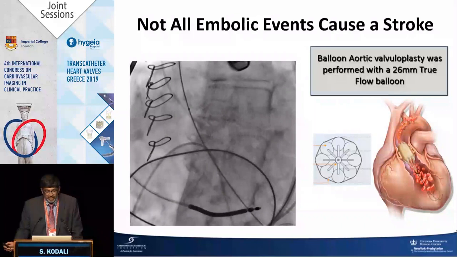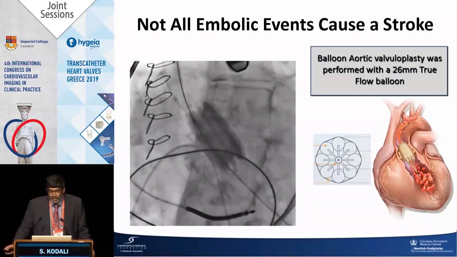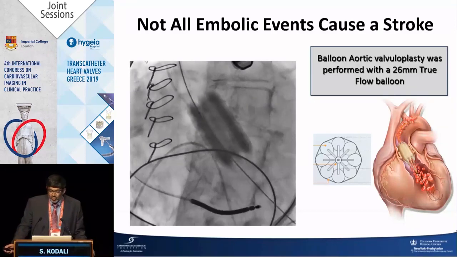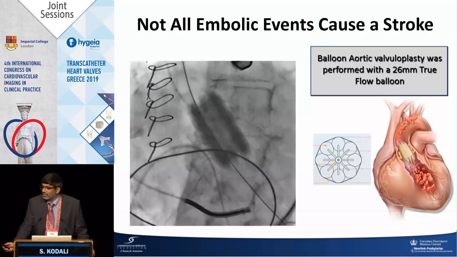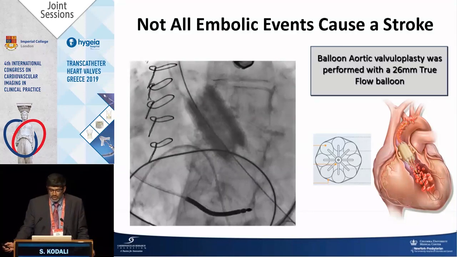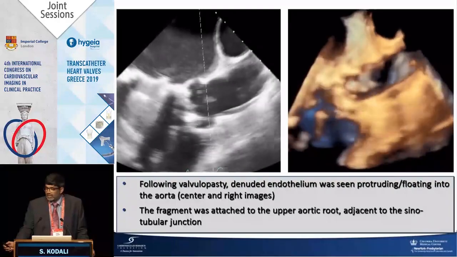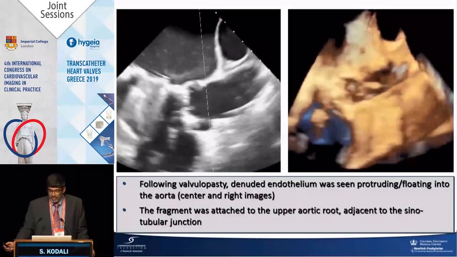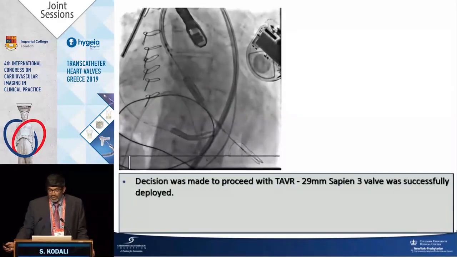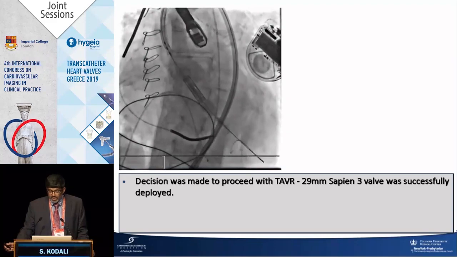In the last minute and a half, I have a couple of not mortalities, but sort of interesting cases. There's no reason for us to use a True balloon, but we had it on the shelf, and we wanted to try it. So it was a TAVR, we were pre-dilating, so we used the True balloon. After the balloon inflation, you see this thing flopping around in the sinus and the aorta. We weren't sure what it was, whether it was leaflet or endothelium. We decided to go ahead and put a valve in. We'd already done the BAV, so we put the valve in.